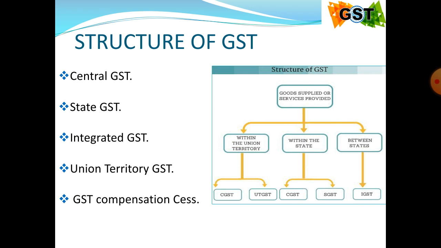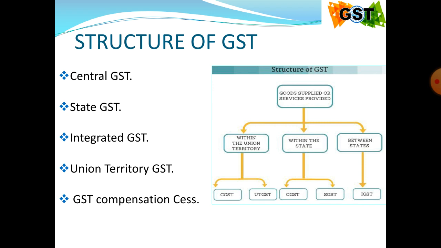It is purely a tax portion levied by the central government on intrastate supply, or the supplies made within the boundaries of a state. For example, products or services availed within the boundaries of Maharashtra state or Gujarat state indicate intrastate supply.